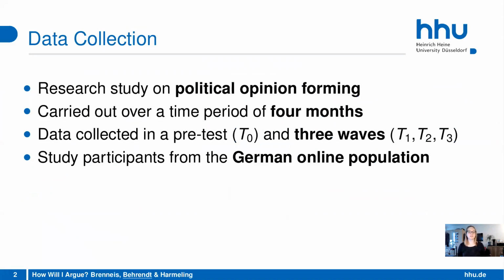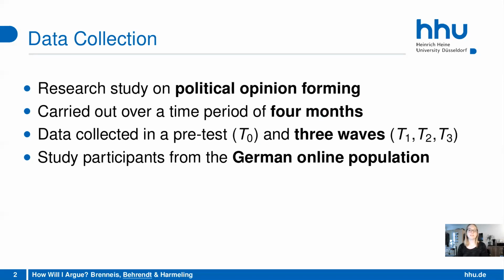So what we did was a research study on political opinion forming, but we also used an argument recommender system, and we carried out the study over a time period of 4 months. This means that we collected the data at different points of time. So we first did a pre-test, and then the main study was conducted in 3 waves. And the study participants were from the German online population. So it was a representative sample of the German online population.